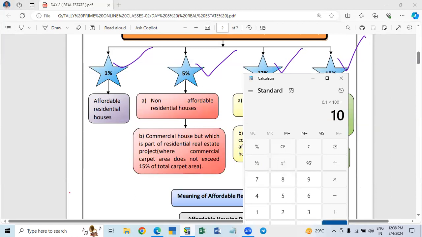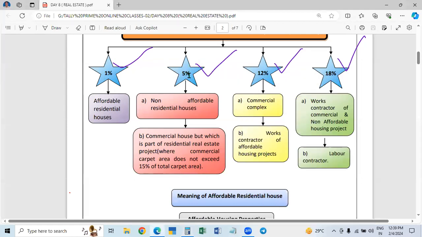If a part of the residential project is residential real estate, then the total building will be taken as a residential real estate project only. Commercial means the rate will be more, but for residential real estate project, 5% is charged in this case.